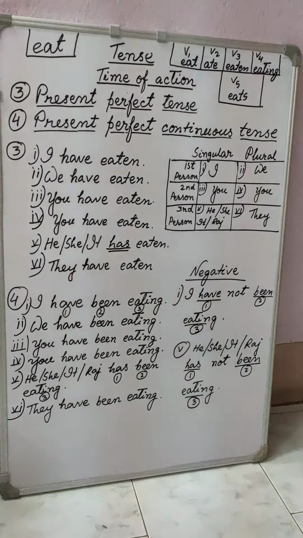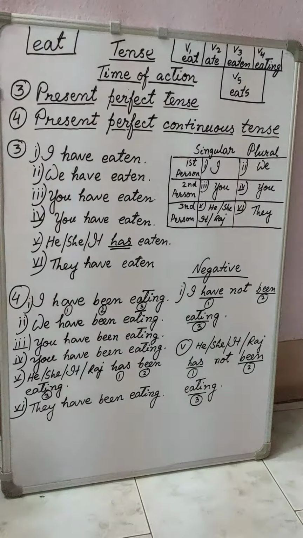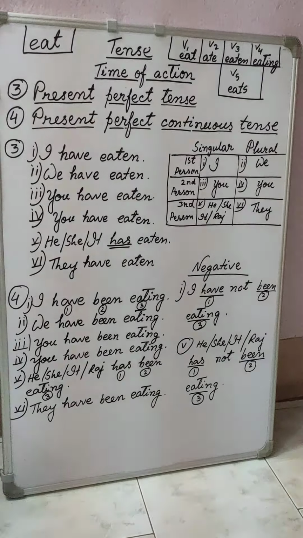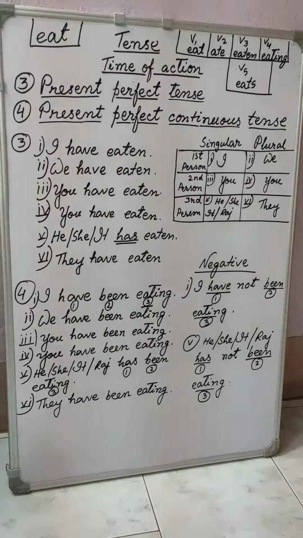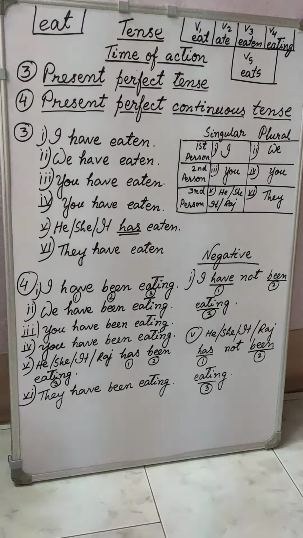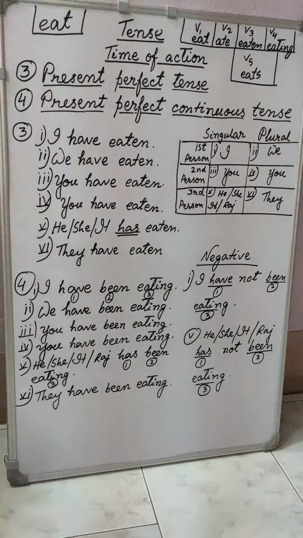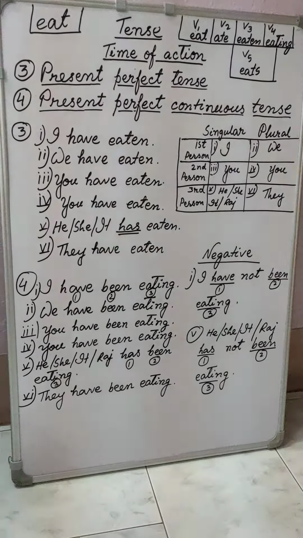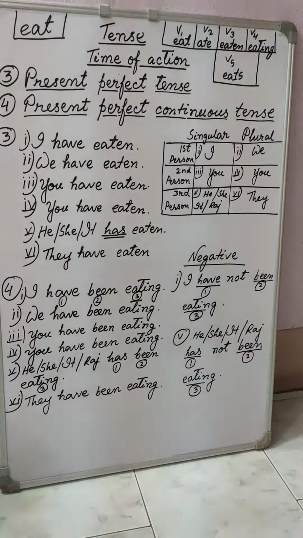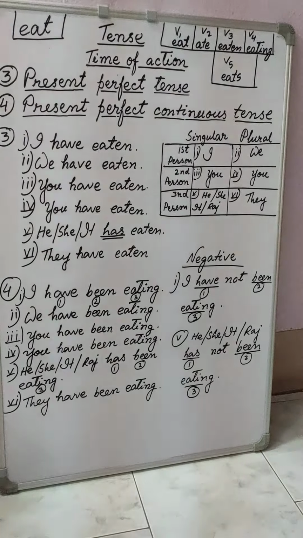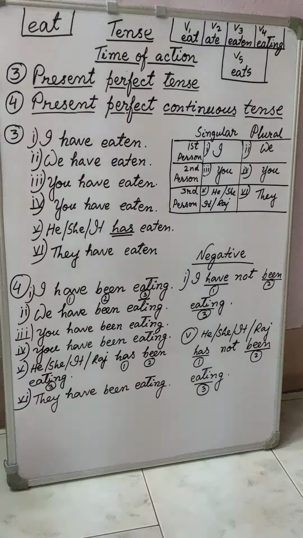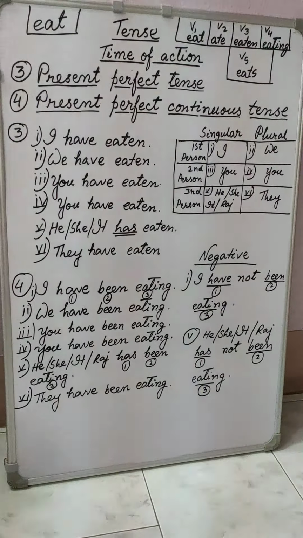Here in present perfect tense, for third person singular number, you have to use the auxiliary has after the subject. With all the other subjects, you have to use have. Only for third person singular number do you use has.